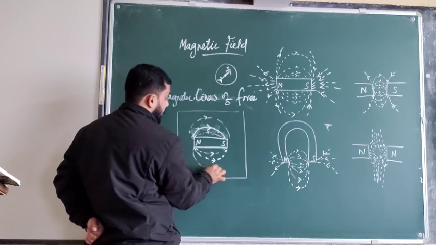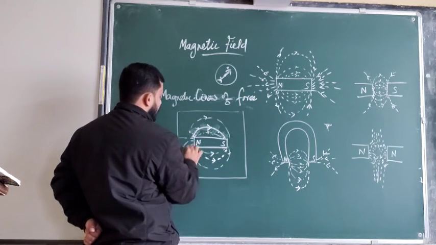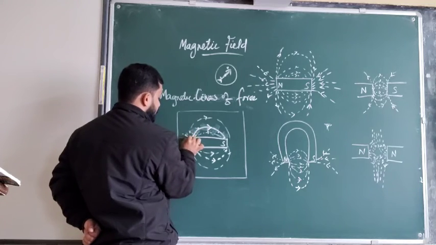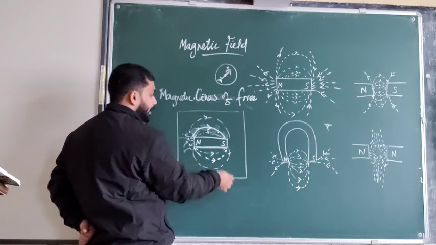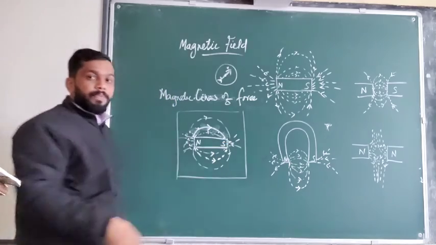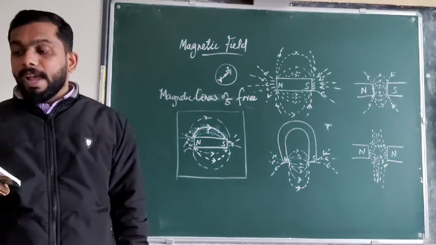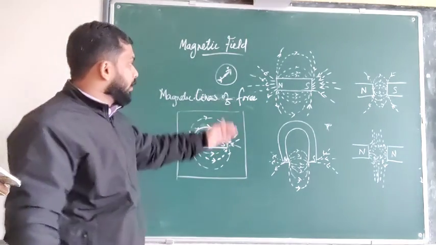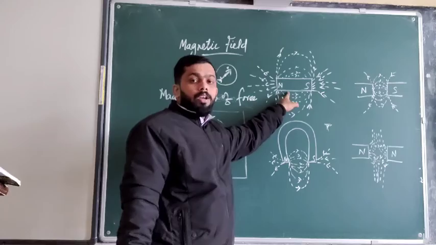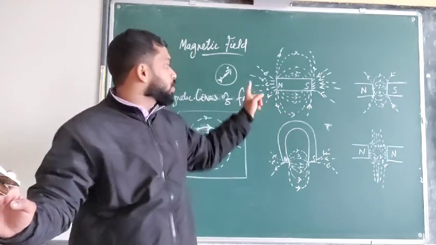This is how we have made the lines of force, which originate from the north pole and go away, and come towards the south pole. This is the representation of magnetic lines of force. Here you can see this is the normal bar magnet we are using, and there you can see we have drawn the magnetic lines of force.